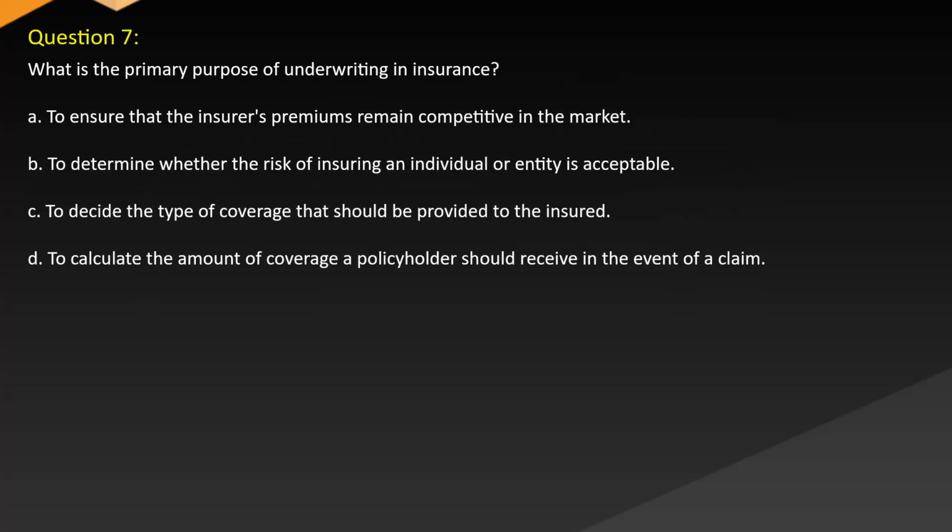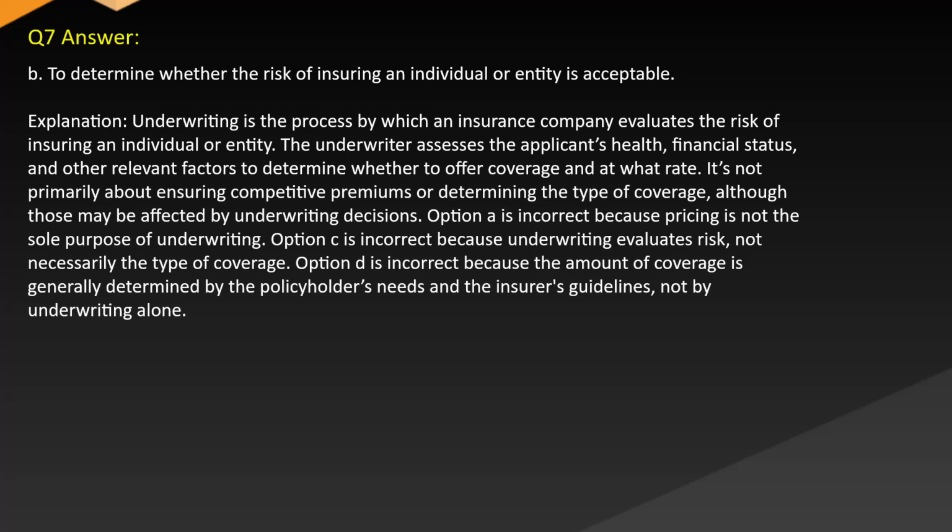Question 7. What is the primary purpose of underwriting in insurance? A. To ensure that the insurer's premiums remain competitive in the market. B. To determine whether the risk of insuring an individual or entity is acceptable. C. To decide the type of coverage that should be provided to the insured. D. To calculate the amount of coverage a policyholder should receive in the event of a claim. Answer: B. To determine whether the risk of insuring an individual or entity is acceptable.